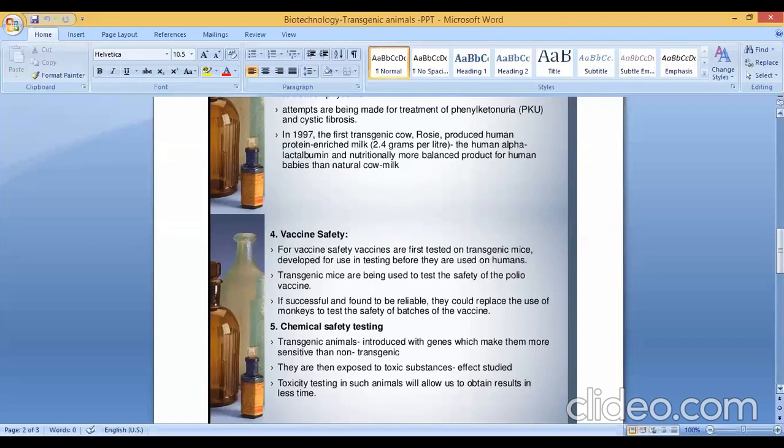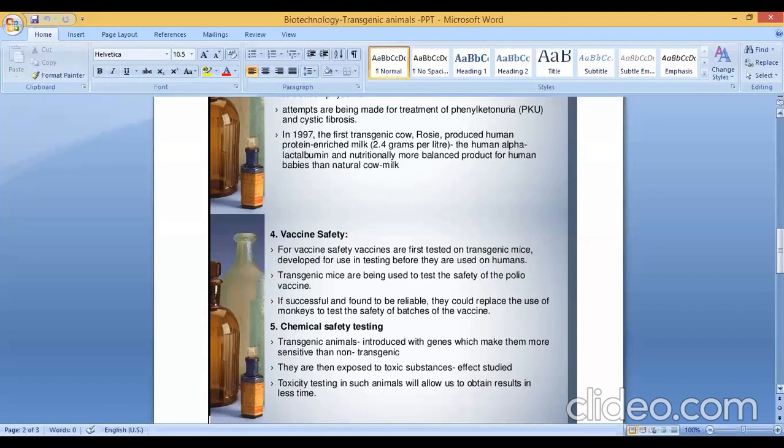The fifth use is chemical safety testing. These transgenic animals are introduced with genes which make them more sensitive than non-transgenic animals. They are then exposed to toxic substances.